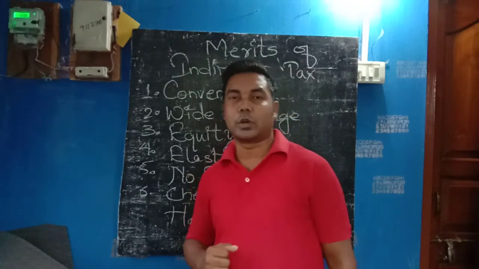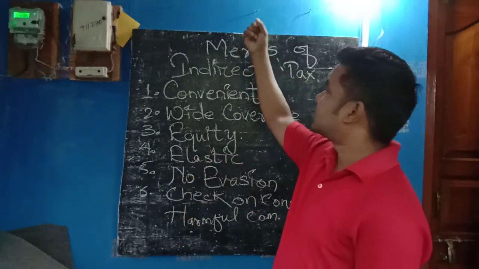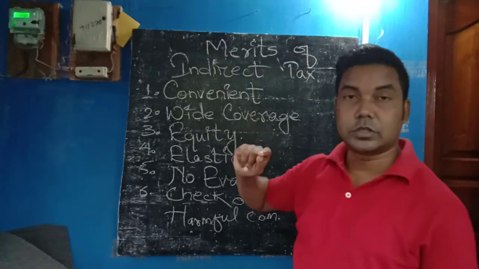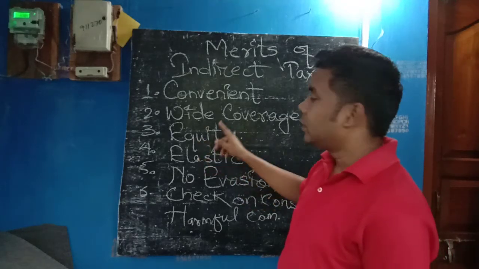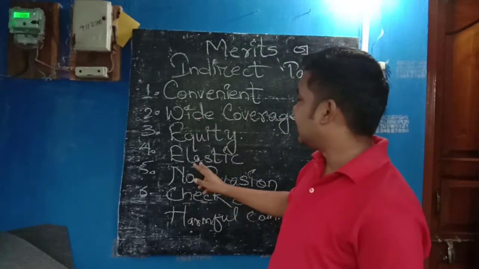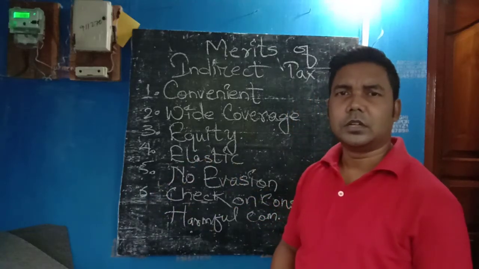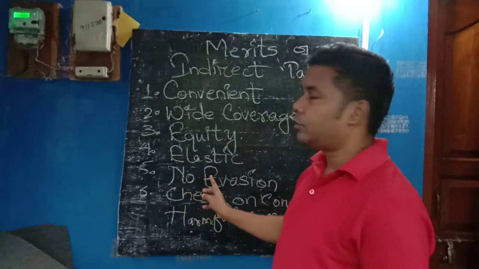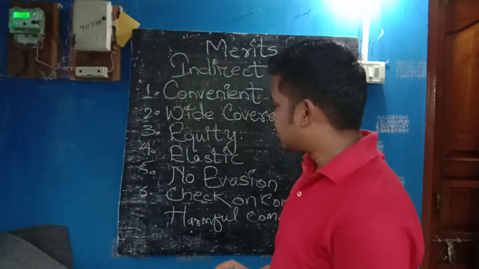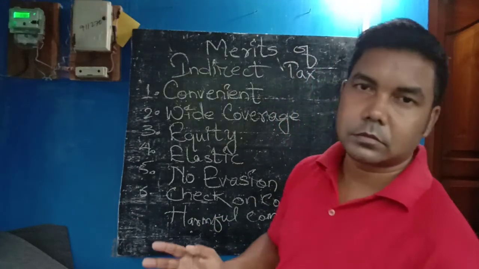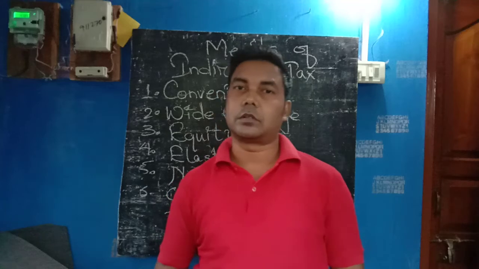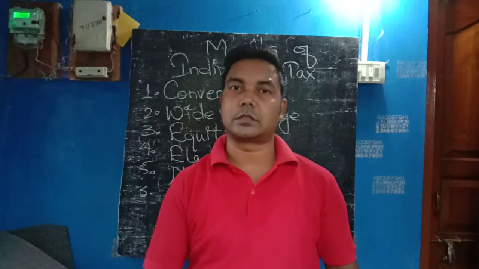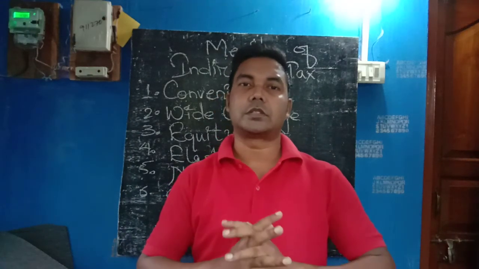So let me discuss one more time the merits of indirect taxes. It is very convenient to pay, with no documentation and all. Wide coverage: it covers a large area. Equity: each and everyone falls under this. Elastic: it can be changed, depending upon the government. No evasion: people can't run out of this. And check: the government checks harmful products by imposing the highest amount of taxes. So this is what is there in today's chapter.